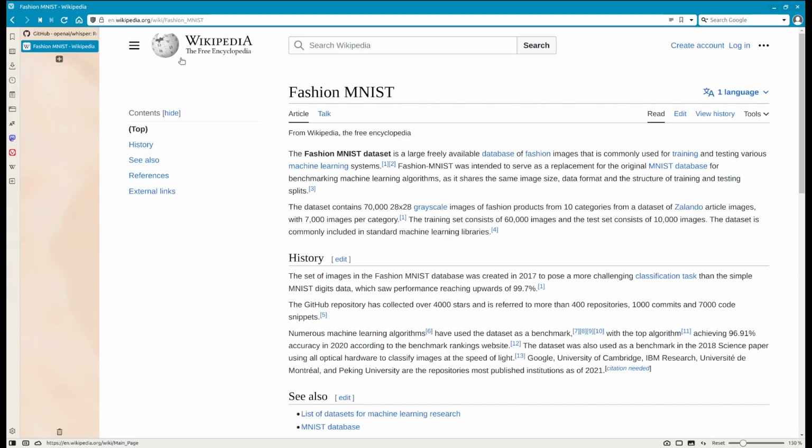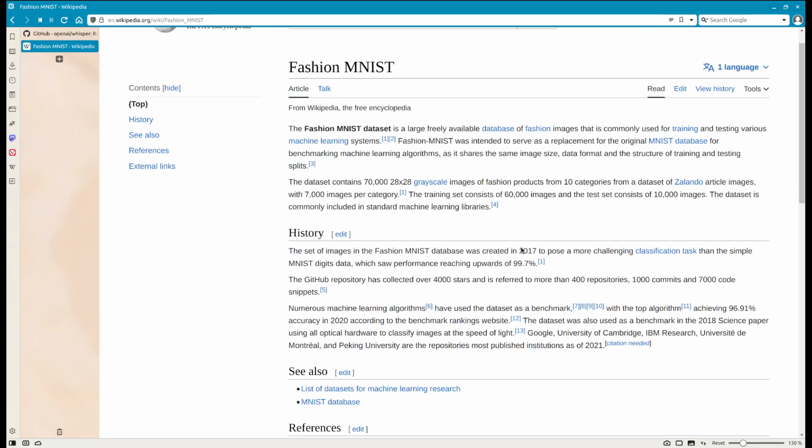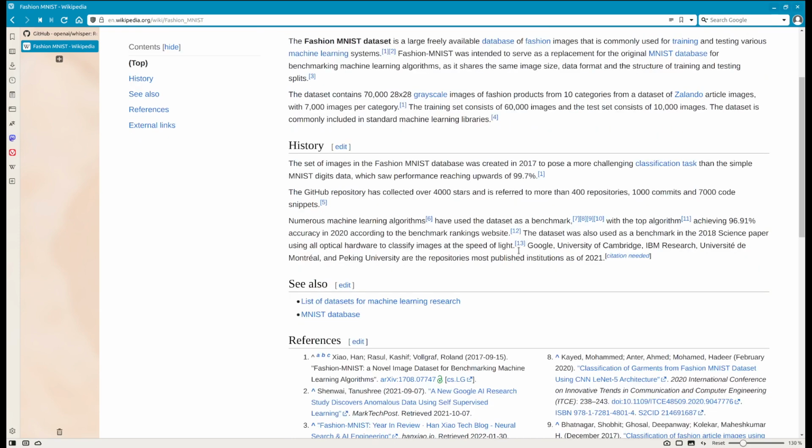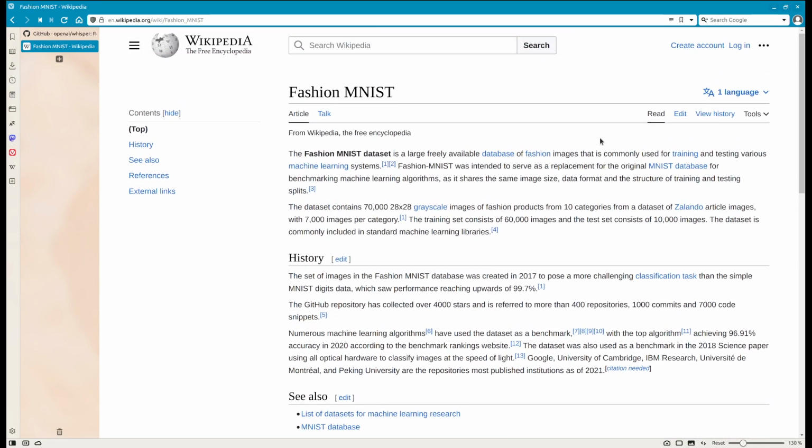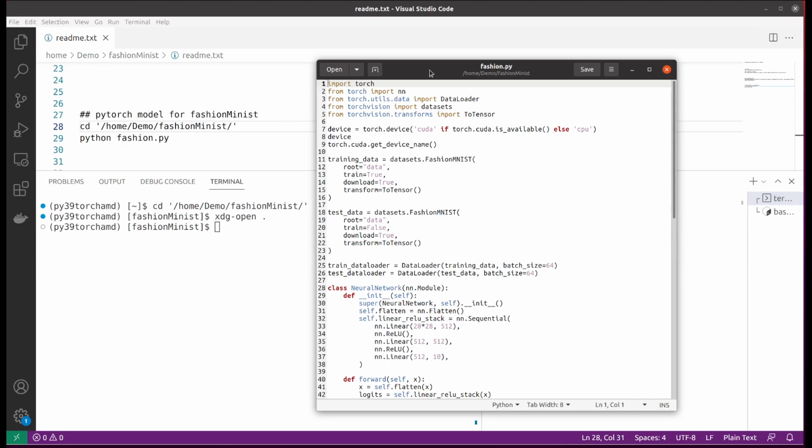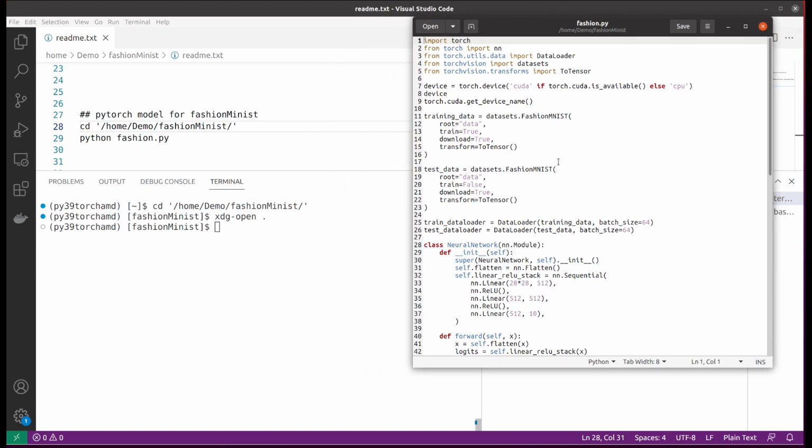Let's look at the images. They are here, and you can do a Google search to check out those images.